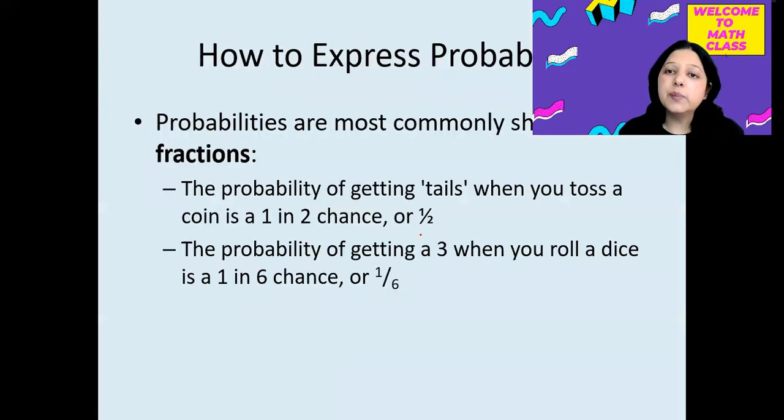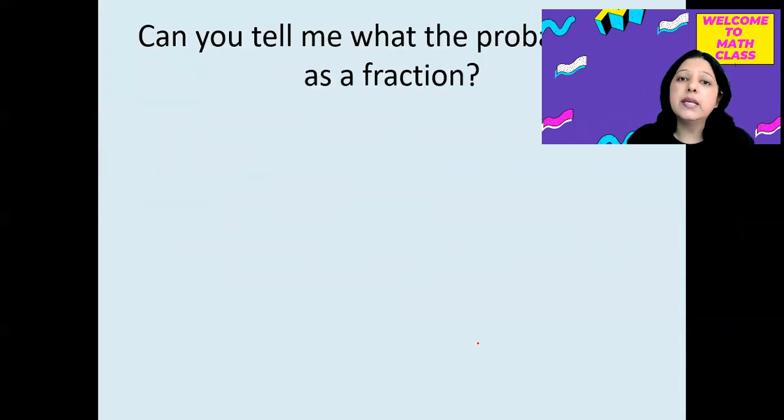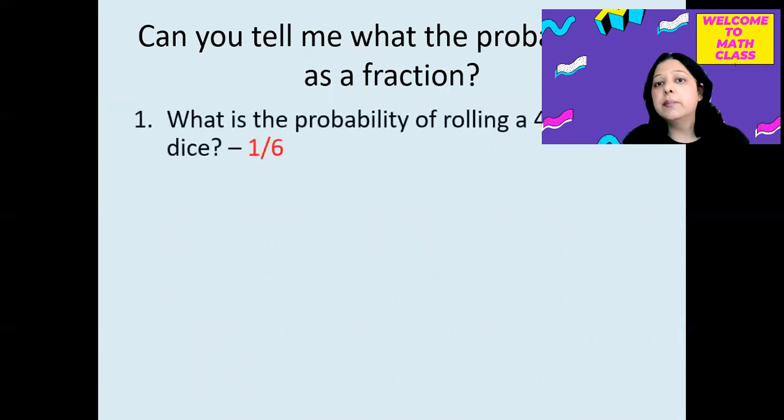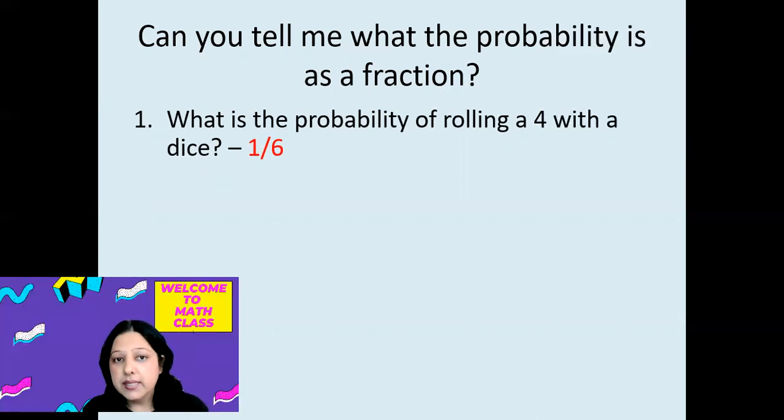Now, how to express probability? We can express probability in different ways. We can express the probability in fraction also. We can express the probability in decimal also. For example, if we roll a die, what is the probability of rolling a die with number 4? That is 1 by 6.